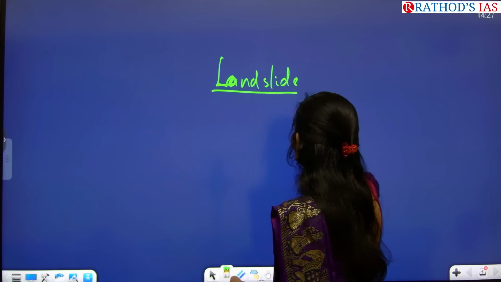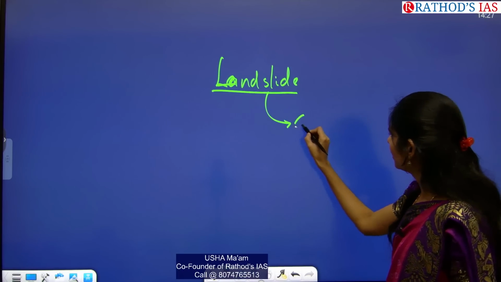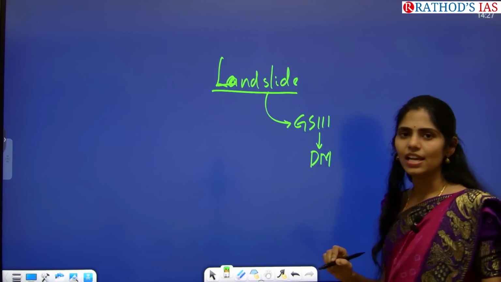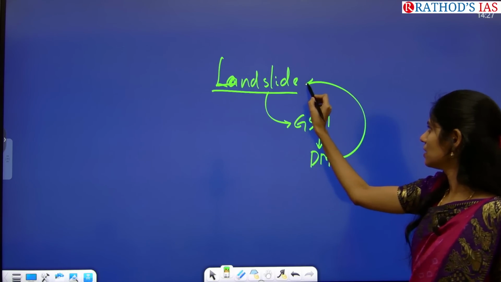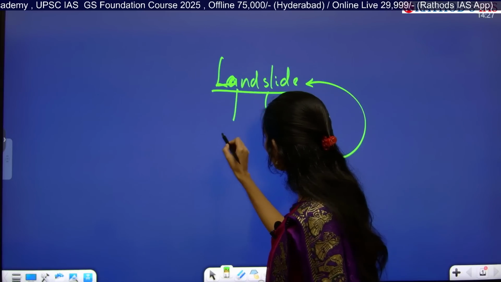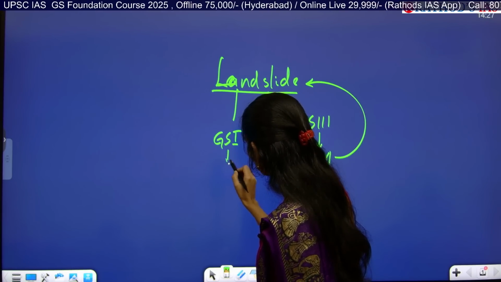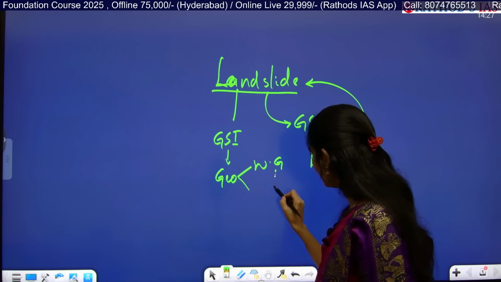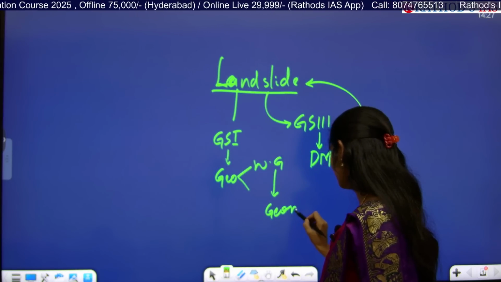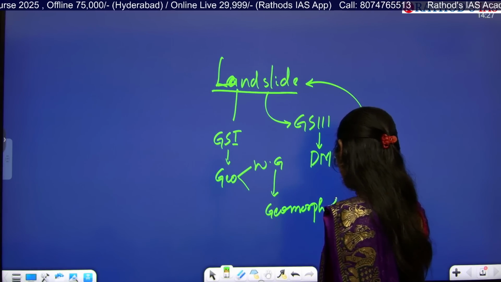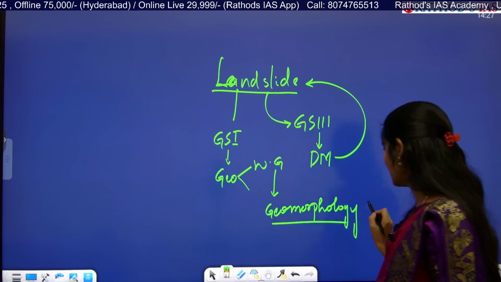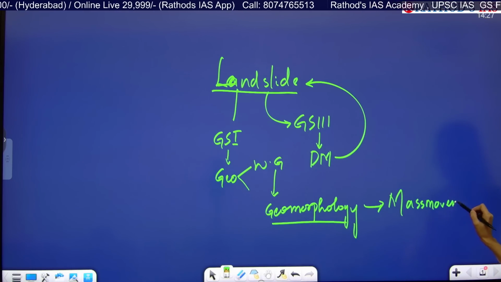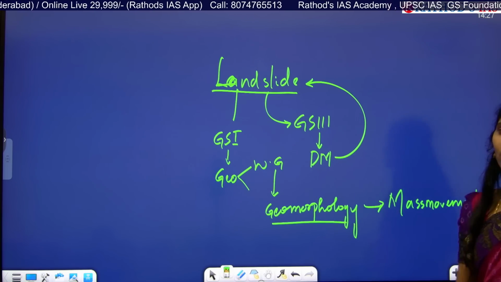Okay, landslide. So where can we connect this topic? In GS paper 3, we have disaster management, so in disaster management we will be studying this landslide. And apart from that, we have GS paper 1 in geography. We can study it in world geography, that too in geomorphology. You will be studying this topic of landslides, which comes under mass movements.